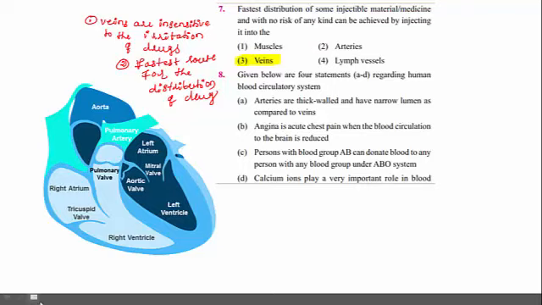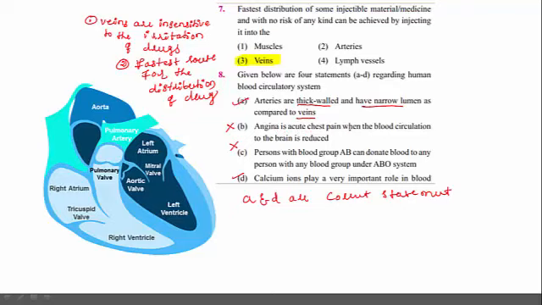Statement A is the right statement: arteries are thick-walled as compared to the veins and have narrow lumen. Then D is also correct. A and D are the correct statements about the human circulatory system. Why are B and C wrong?